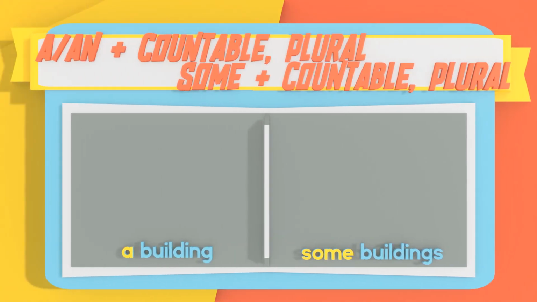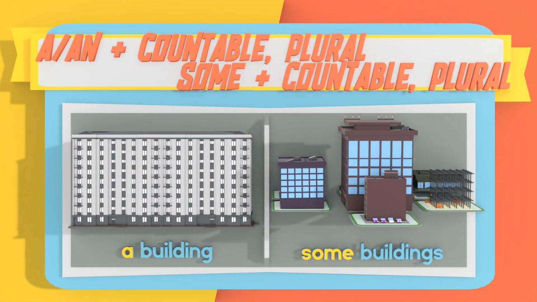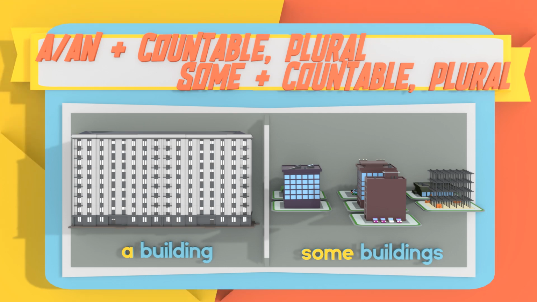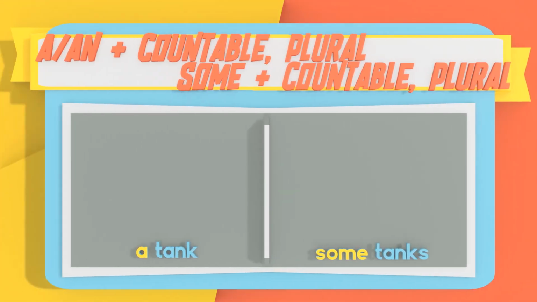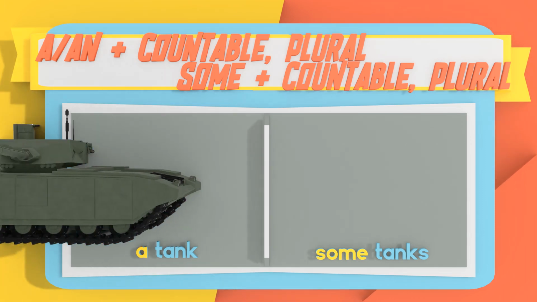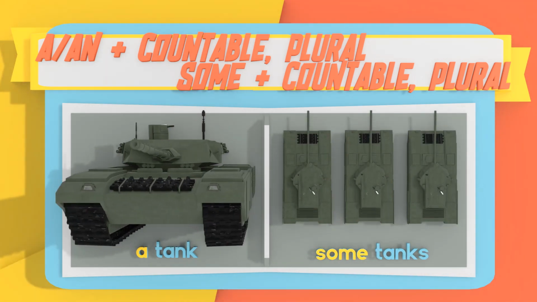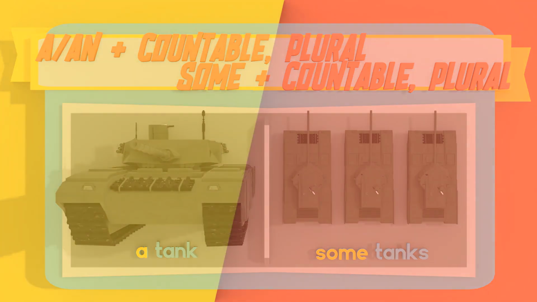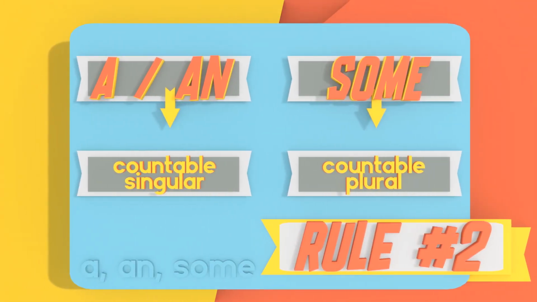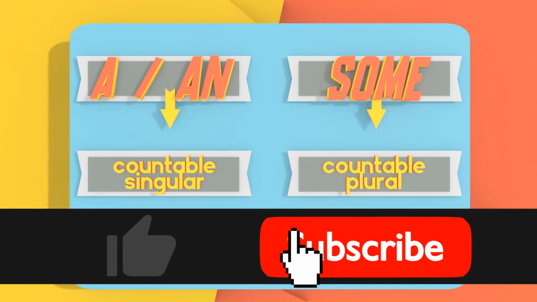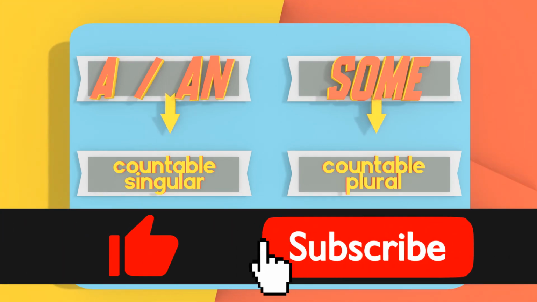You have a building. You have some buildings. It's the same, right? A building, countable noun singular. Some buildings, countable noun plural. Here's some more examples. You have a tank. Some tanks. So you know the rule. A or an, countable singular nouns, and some countable plural nouns.